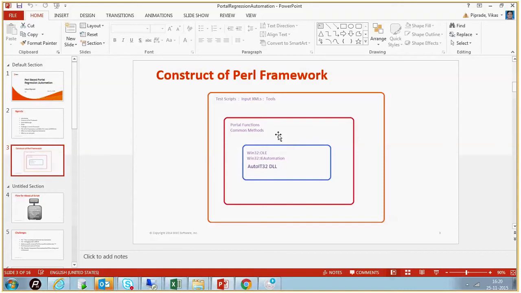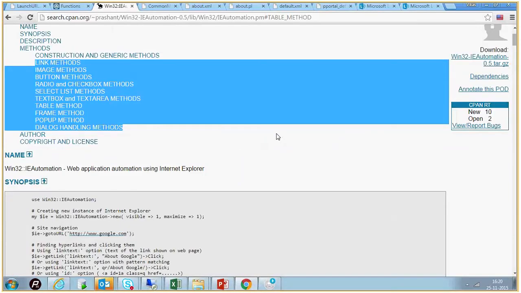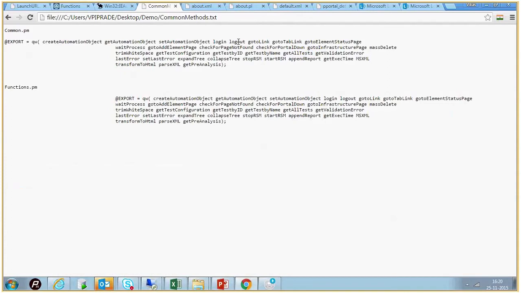These are the core libraries, and apart from that, they have written their own portal specific functions. You can say common functions like login, logout, whether a page is there or not, stop RSM, start RSM. These are portal specific functions they have written in Perl, which can be used. And to manipulate the portal, get an OpenSC manager, and start and stop like that.